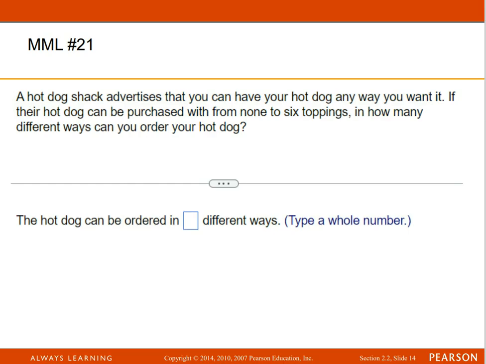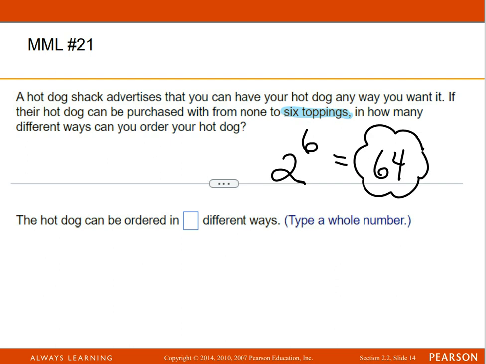And then if you did the doubles, it'd be like ketchup and mustard, ketchup and relish, ketchup and onions, you know. And then the triples. It's just the total number of subsets. And we have 6 toppings. So it's going to be 2 raised to the 6th power. And 2 to the 6th is 64.